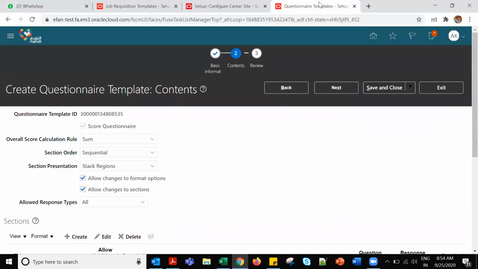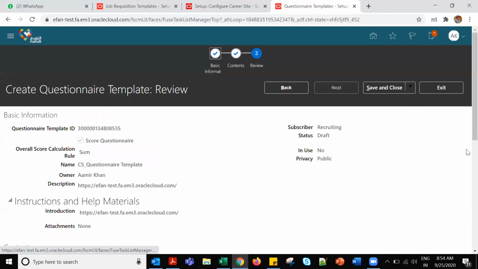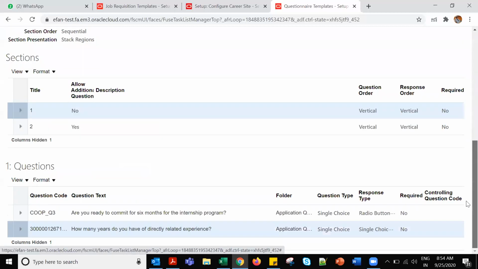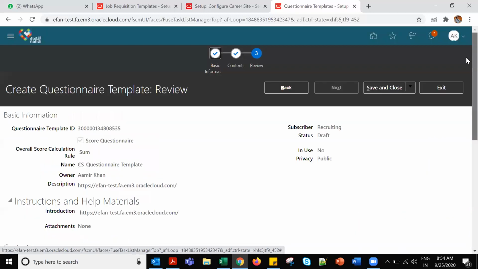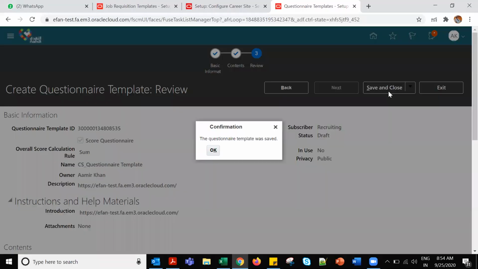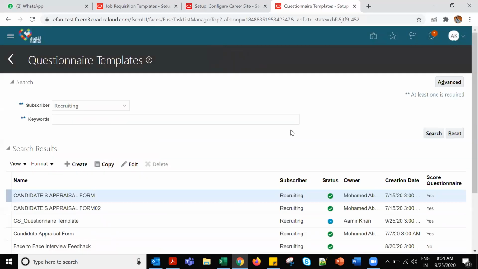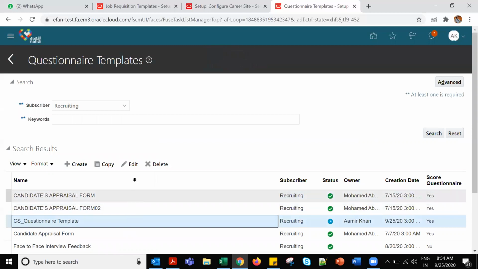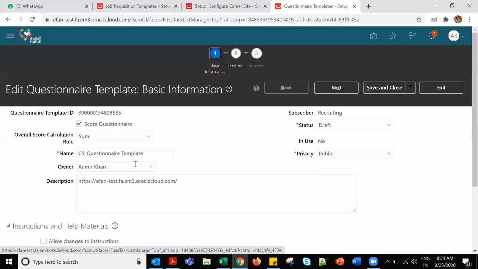If they ask, then you have to fill that. So these questions can be used under the job requisition page and also under the career site, depending on the client requirement.